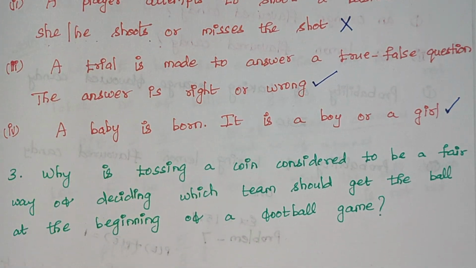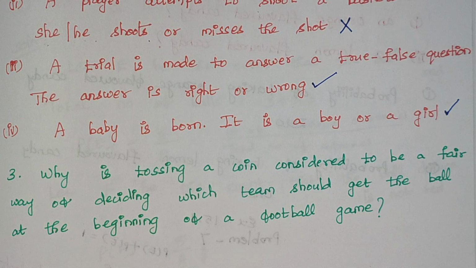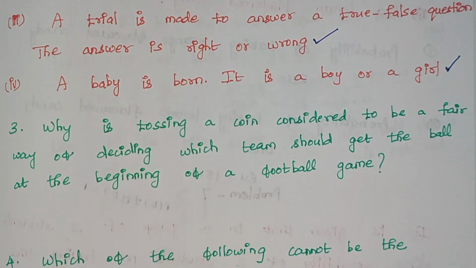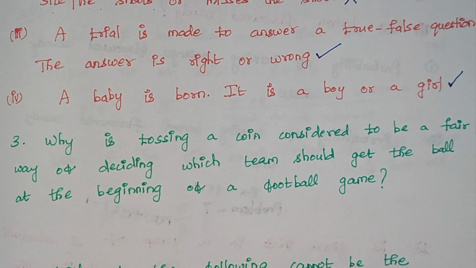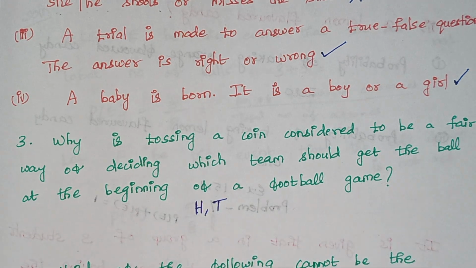Why is tossing a coin considered to be a fair way of deciding which team should get the ball at the beginning of a football game? So again, what do you mean by tossing a coin? We will start from first. Whenever a coin is tossed, what are all the possible outcomes? We will be having either a head or a tail.